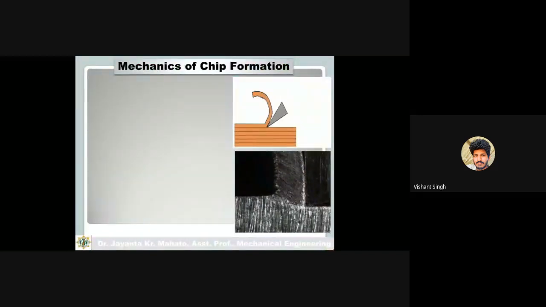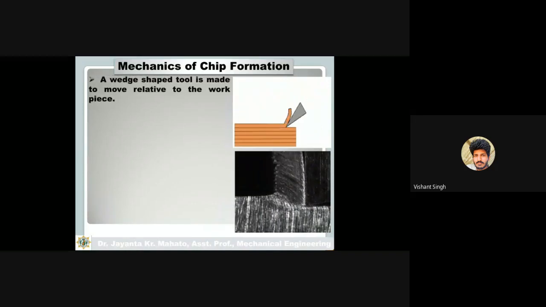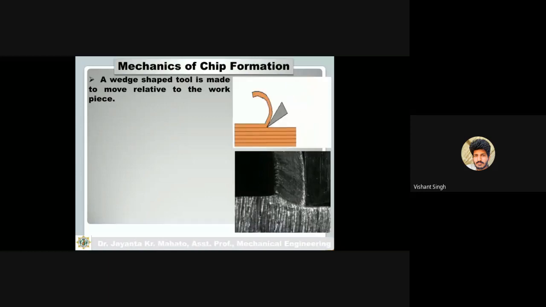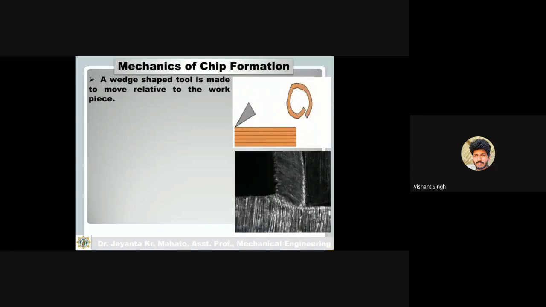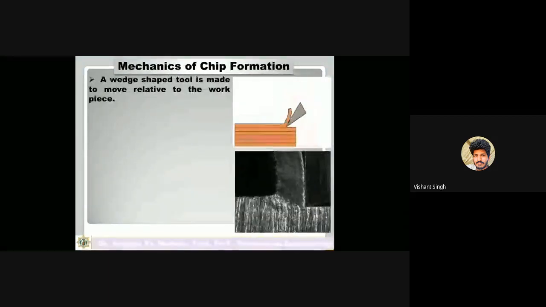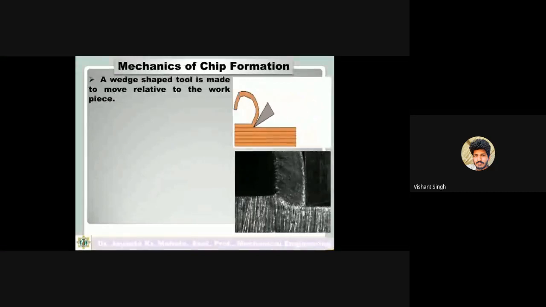So just see here. Chips will be formed, which means obviously a tool is needed, a sharp tool. Okay, so a wedge-shaped tool is made to move relative to the workpiece. Here the tool is moved relative to the workpiece and due to the sharpness of this tool, the material will be removed from the workpiece. Okay, like that.